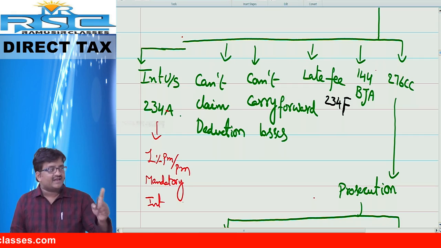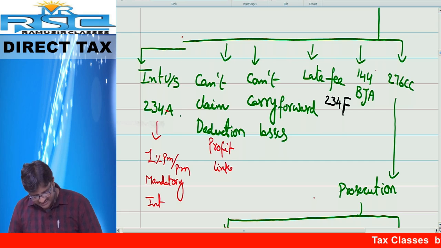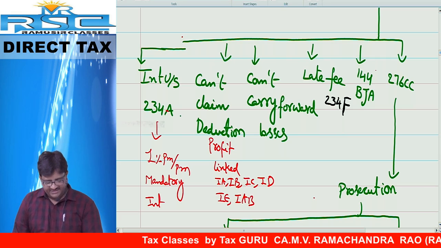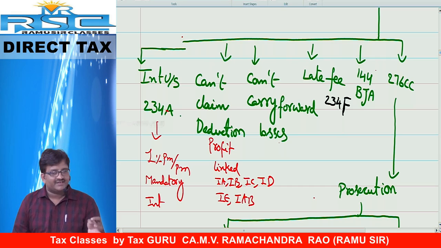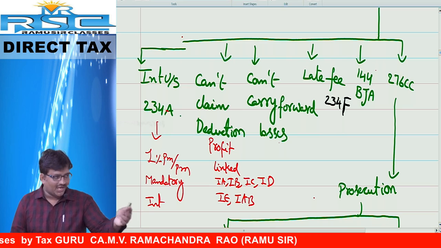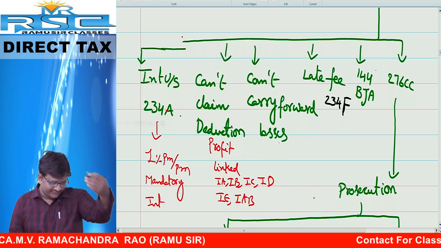Next one. Cannot claim deduction. What deduction? Profit linked deduction. May know profit linked deduction. What are the deductions covered? AD, IA, IB, IC, ID, IE, IAB. Very good. Next one. Cannot carry forward of losses. But two losses you can carry forward: house property loss, unabsorbed depreciation. Clear? Same, whatever you covered here.